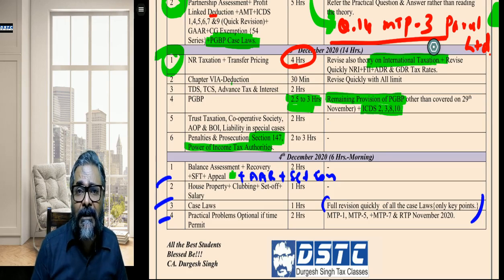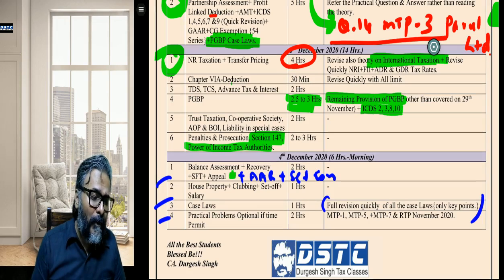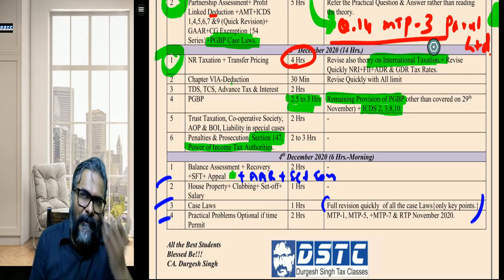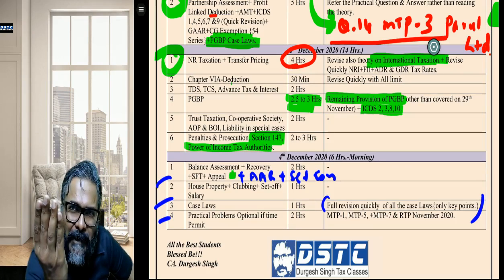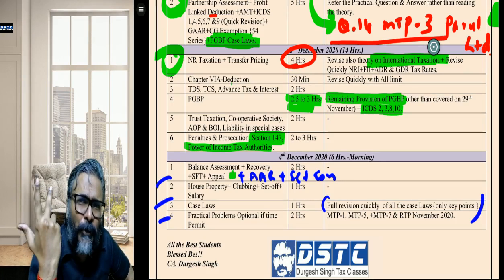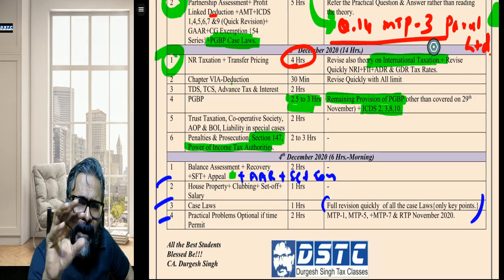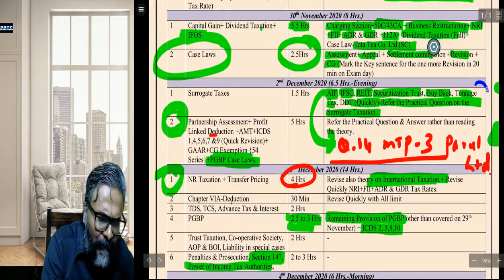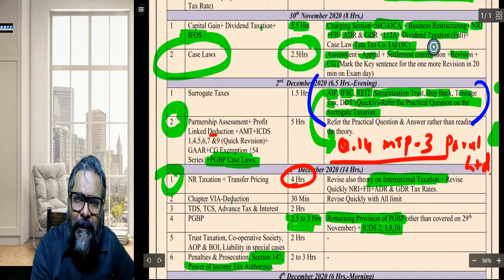Now, there are certain questions: sir, what are the practical problems that we are supposed to do? Students, if you have all done the MTPs, I have already marked the MTPs. Now you can just decide what you need to do in that regard. Because in any case, for example, for surrogate taxes, I have told you to do this practical.